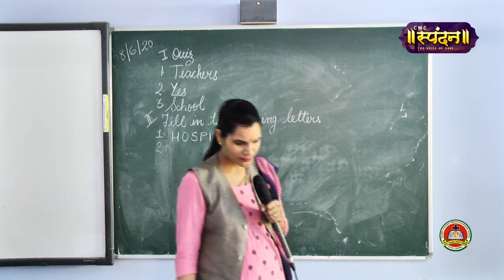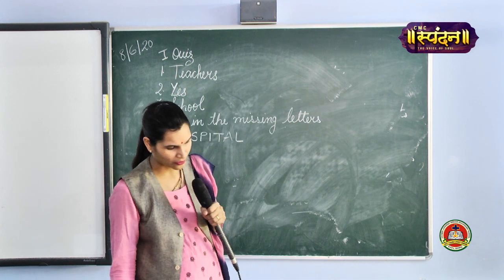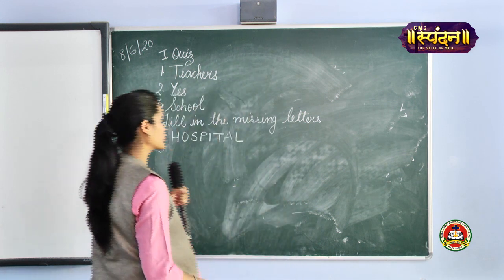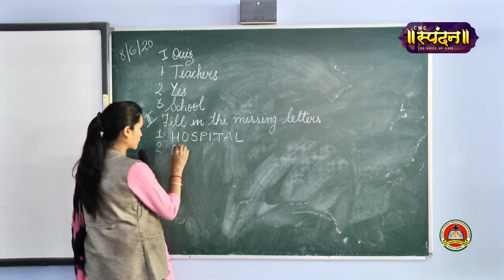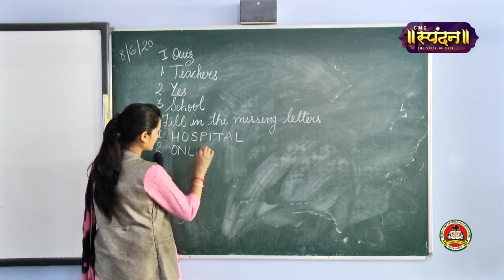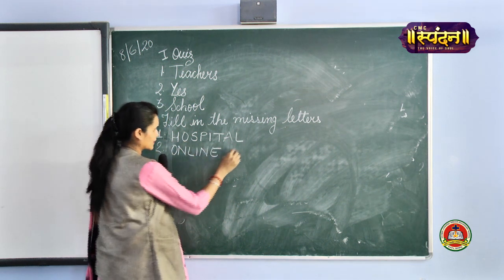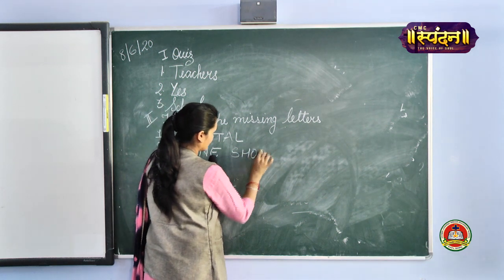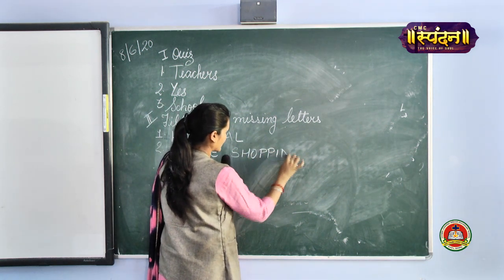Now second comes starting with O, so online shopping. Now where do we do online shopping? Sitting at our home, we can do online shopping through computer. So online shopping. So please fill the answer for this, online shopping.